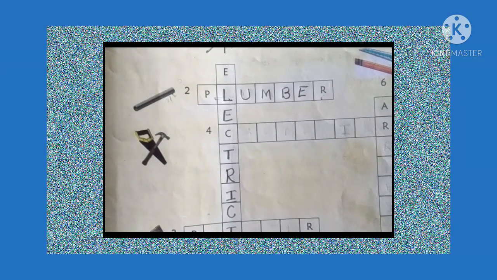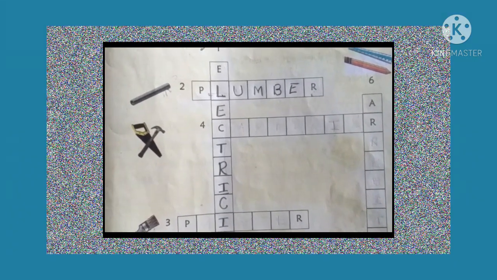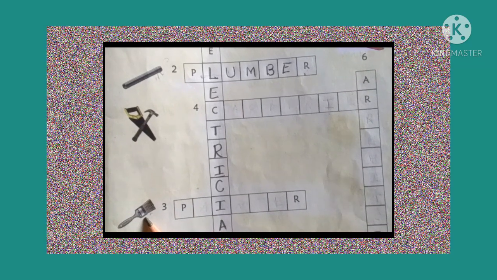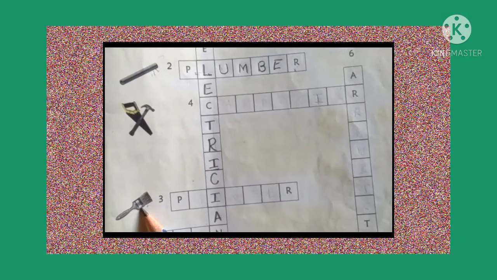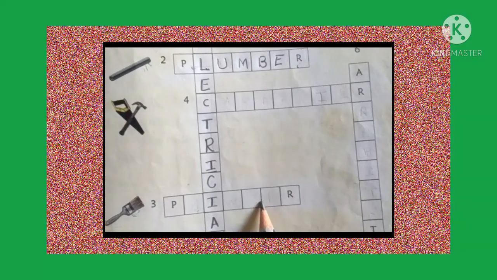Which object is this, children? Yes, this is a painting brush, right? So then tell me, children, who gives paint to our walls? Yes, for the walls, the painter gives the paint, right, children? So here you can write the answer: painter.